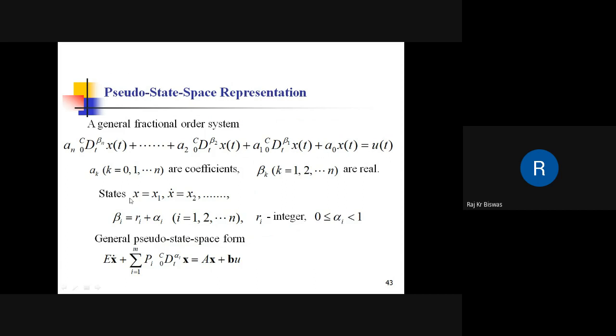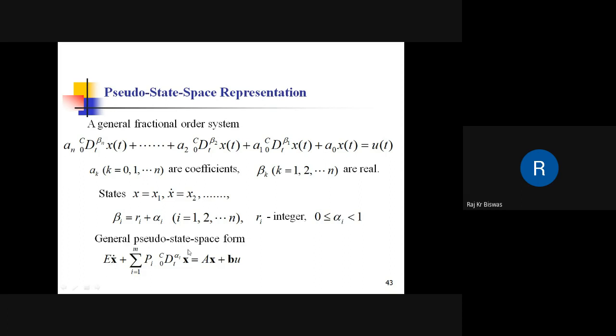So what is the selection of states? This is very similar to integer order states: x is equal to x1, x dot is equal to x2. They are very similar to integer order states, so this makes the state space realization finite. The variable beta i is equal to r i plus alpha i, and alpha is chosen in between 0 and 1. So this dynamical system now reduces to its state space form as E x dot plus the sum of these terms is equal to Ax plus Bu, where E is a singular matrix.